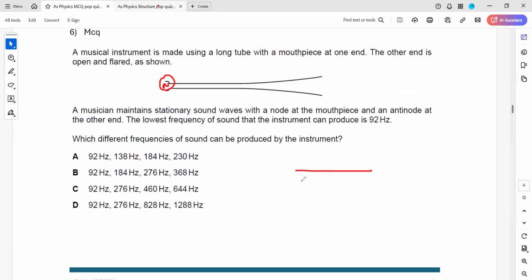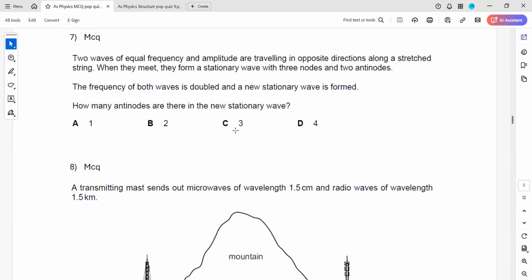For example, we have the tube instrument and here is our mouth. So we close this part, and now it will be a closed instrument, like a closed pipe. If, for example, we have a straw and we blow the air, as a result we consider this straw an open pipe. Question 7, 8, no doubt.